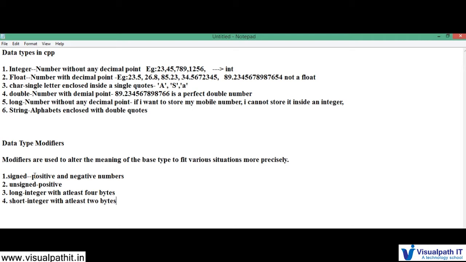To store a 2-digit number, I should not use long, but I can use short, because it is capable of storing only 2 bytes.